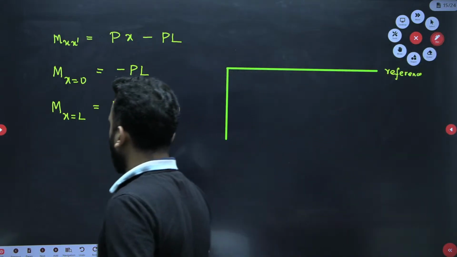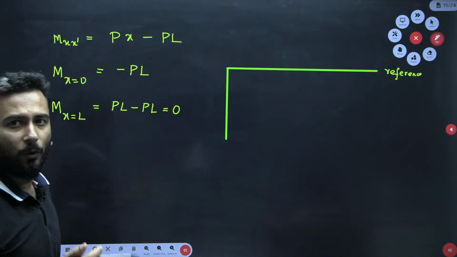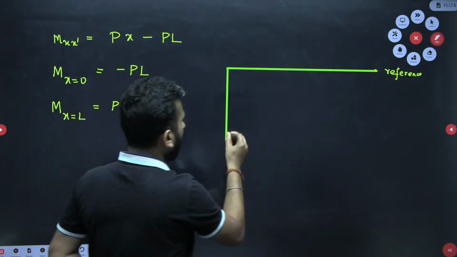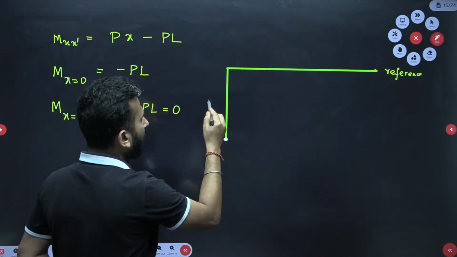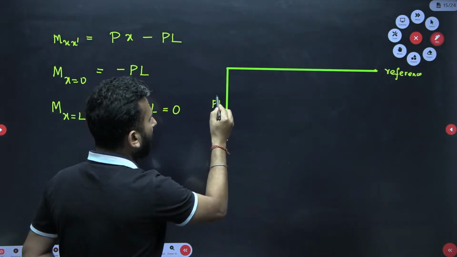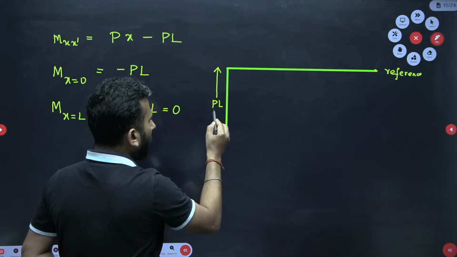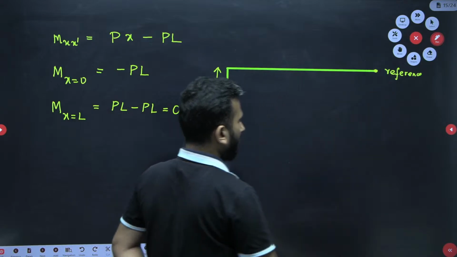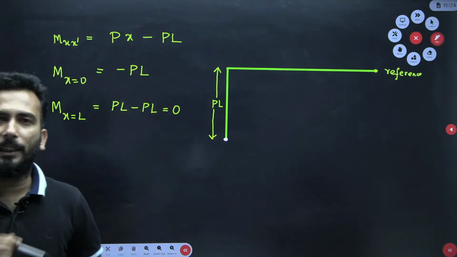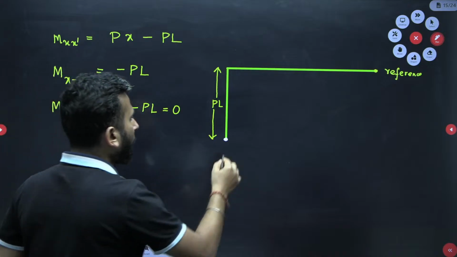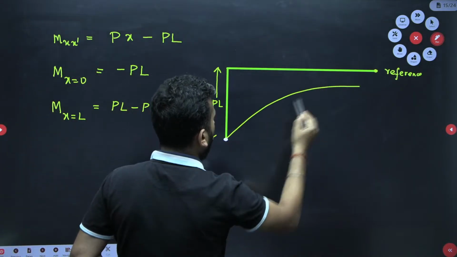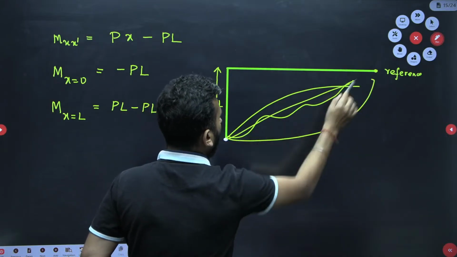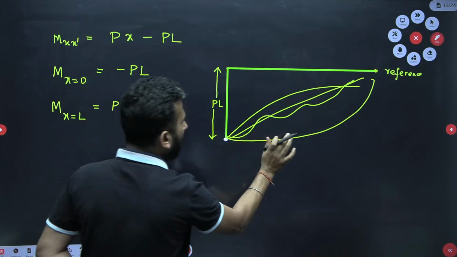Now the question is how to know how to go from this point, which is minus PL, to this 0 point. I could have gone like this, or like this, or like this, or I could have gone straight away. So how do I know what the link is that is connecting them?